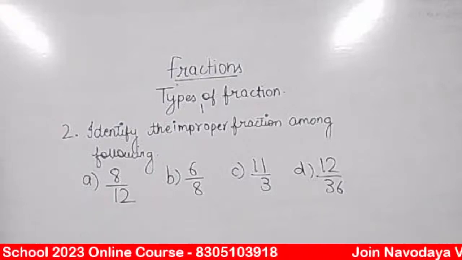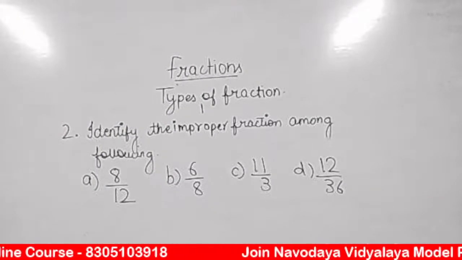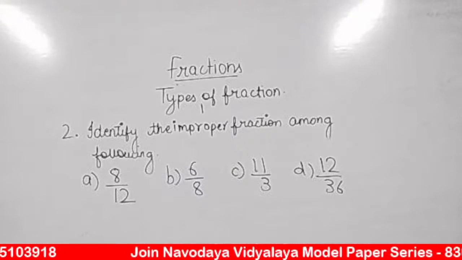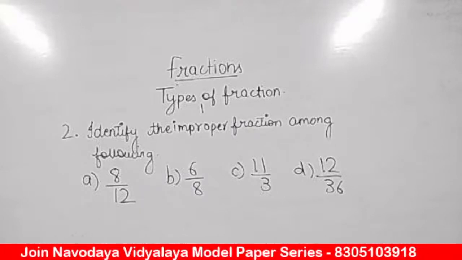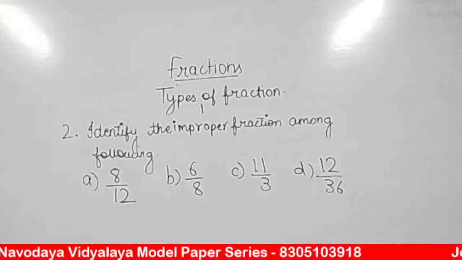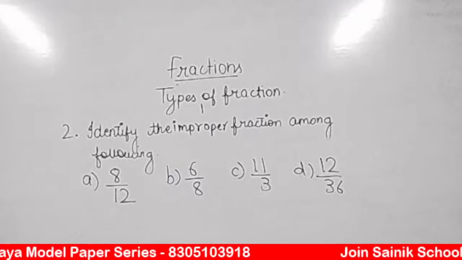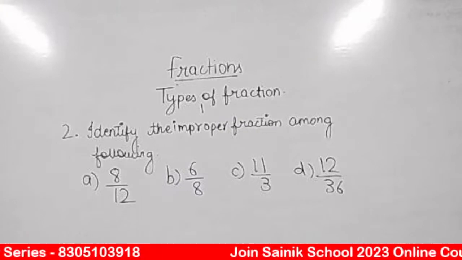Identify the improper fraction now. A, C, D were improper in the earlier question. In this question now, next question number 2, Manit, I have changed the options. C, very good. Correct, Vaishnavi, correct, Khushi. C, 9 by 2 is improper fraction. Correct, Srishti.